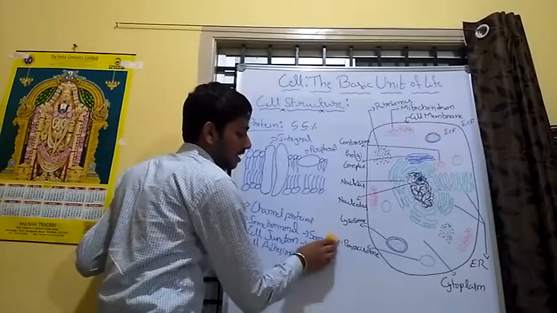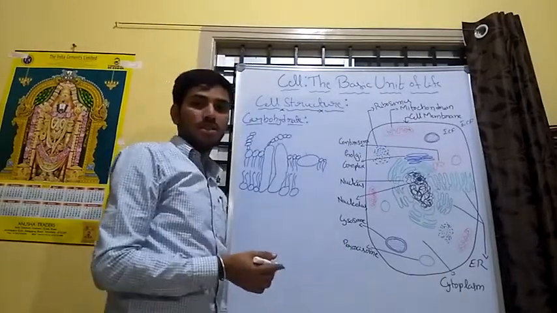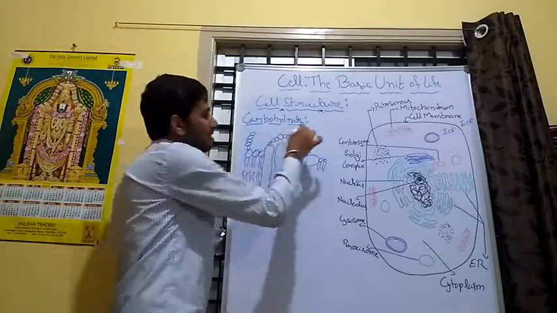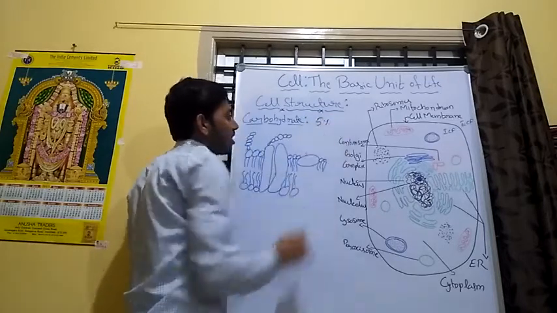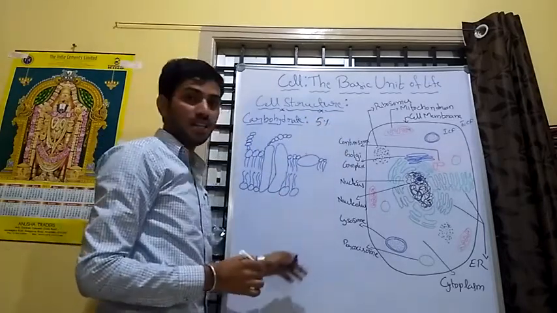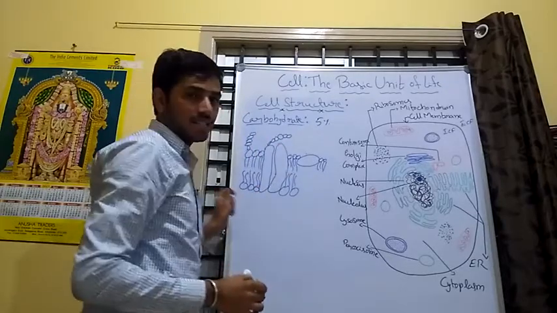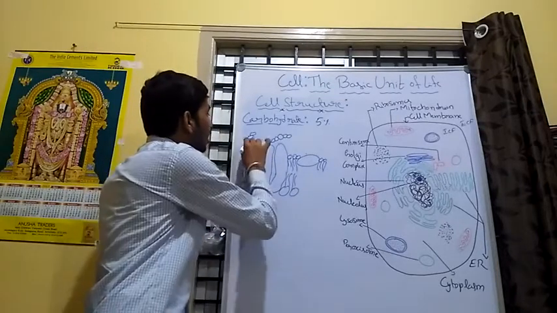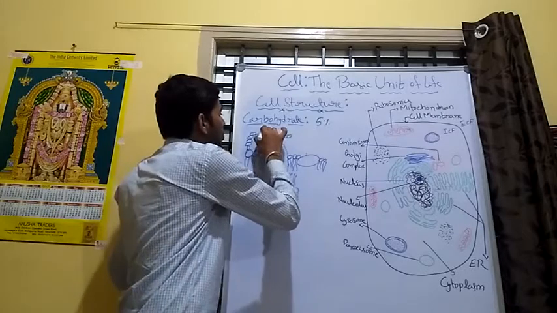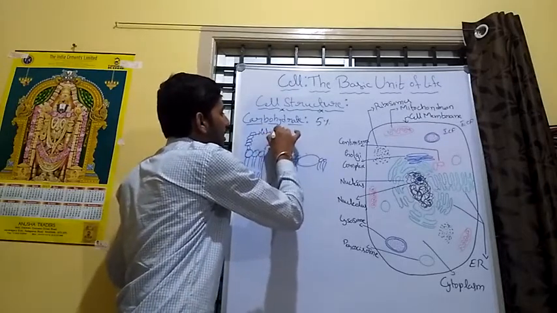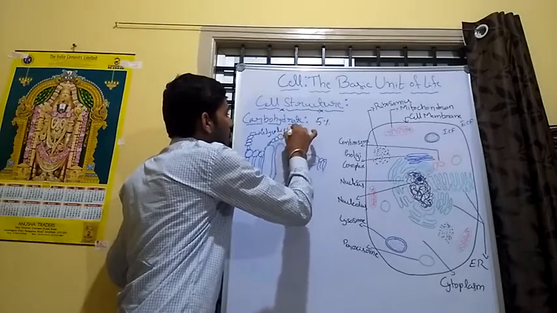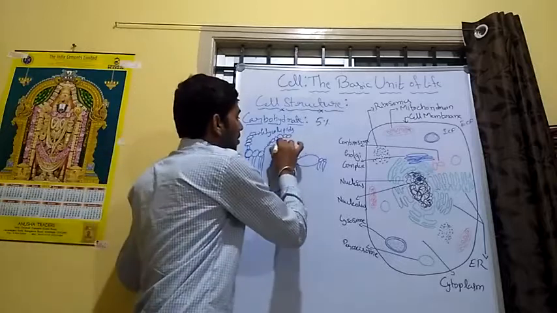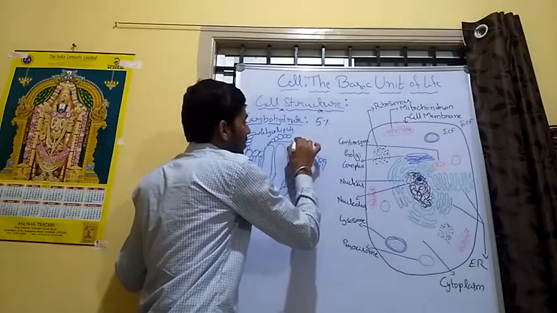Next, move to the carbohydrate layer of the cell membrane. The carbohydrate layer comprises only 5% of the cell membrane. The carbohydrates attached to the lipid molecules of the phospholipids are called glycolipids. The carbohydrate molecules attached to the protein molecules of the cell membrane are called glycoproteins.